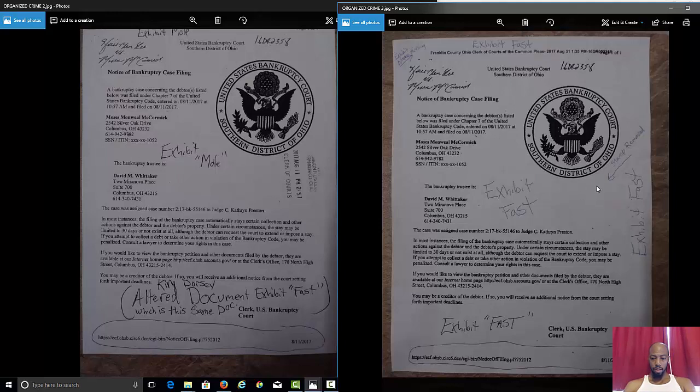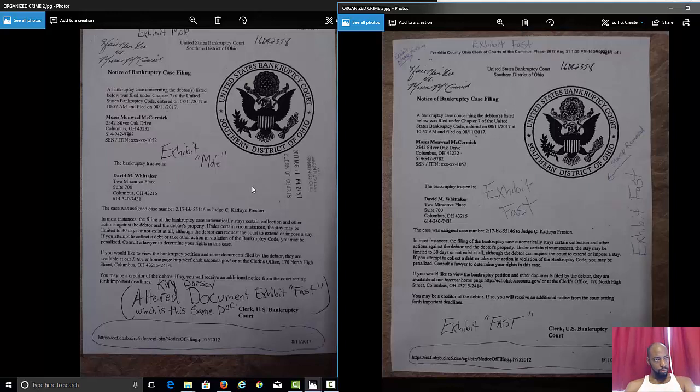Now, remember that definition that I just read at the beginning of the video. Altering documents belonging to federal. This is a federal document. Look at it. This is a federal document. They remove it. Let me explain to y'all why they do this. Anytime you file bankruptcy and you let your creditors know, they have to acknowledge it. If they don't acknowledge it and they keep sending you stuff thinking that they're going to still bring you into court, you can sue them.